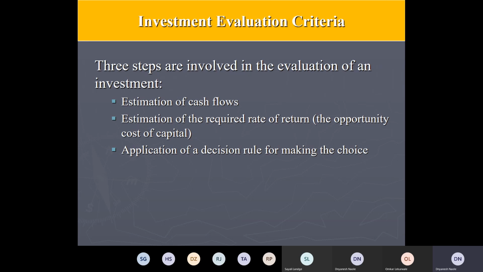But if you feel after evaluation that the profits which are going to be generated are lesser than that required rate of return, then why take so much pain? Why spend so much time, energy and manpower on an option where you are investing, but you are not going to get even the opportunity cost of capital? I hope you are understanding this, which we had discussed several times in the previous unit as well. And the third and important one is the application of a decision rule for making the choice. Here we are going to spend a good amount of time trying to understand the various decision rules.